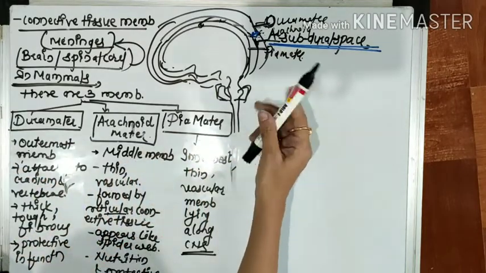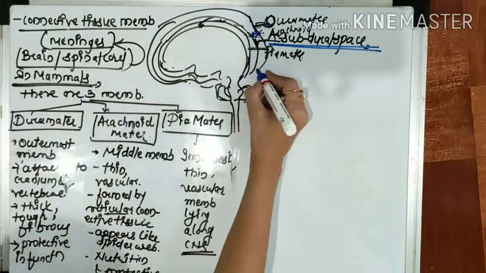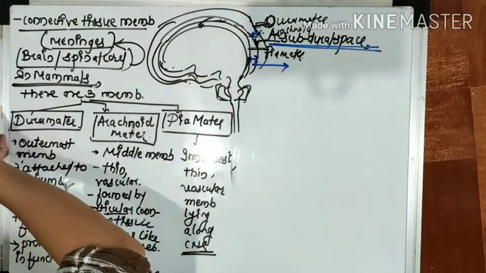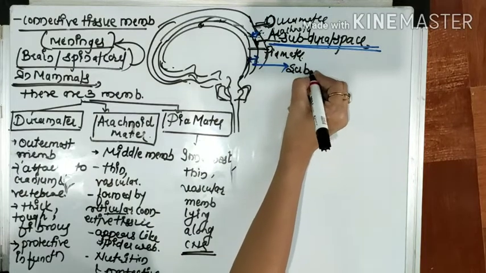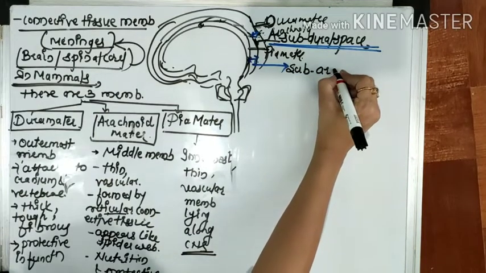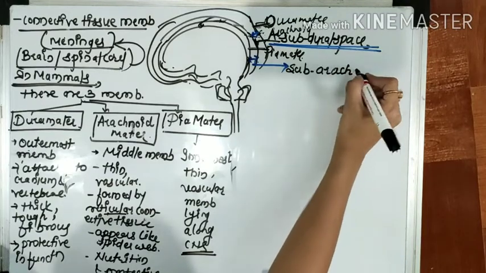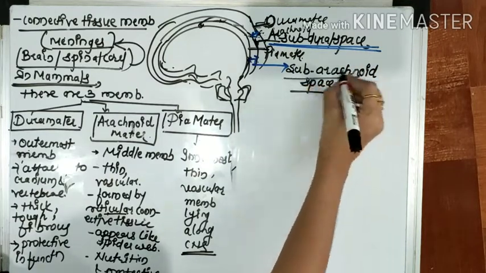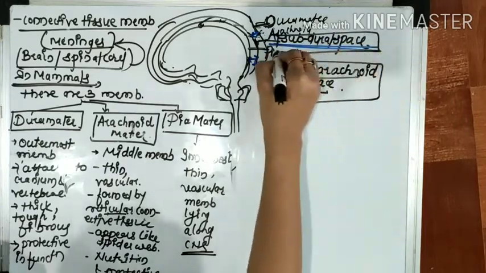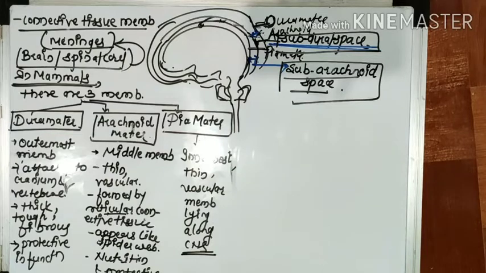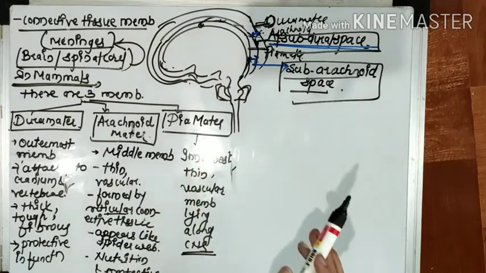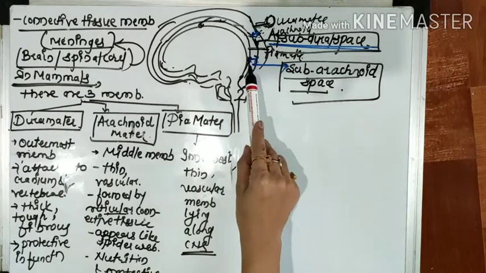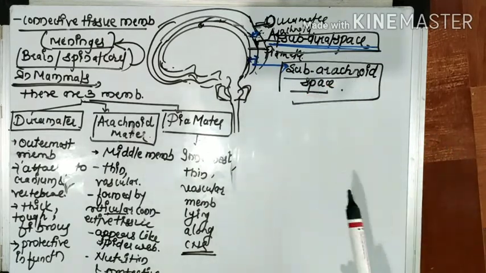And the space in between the pia mater and arachnoid mater is called the subarachnoid space. These two are important. So the subdural space is present between the dura mater and arachnoid mater, and the subarachnoid space is present between the pia mater and arachnoid mater.